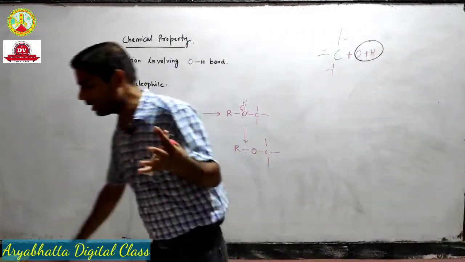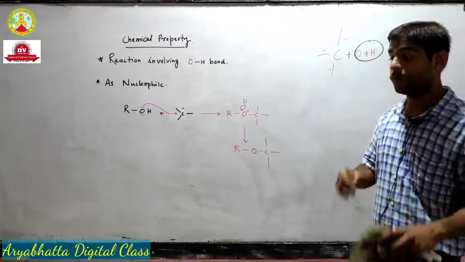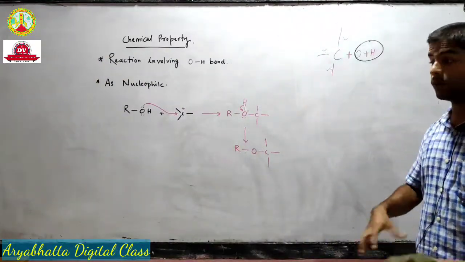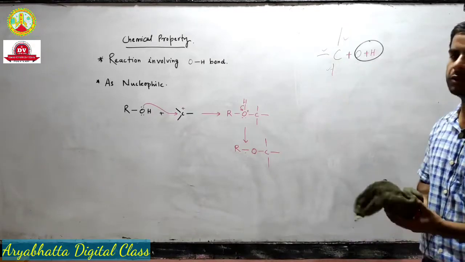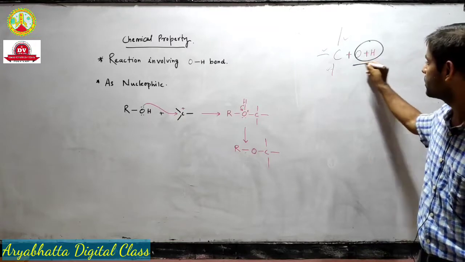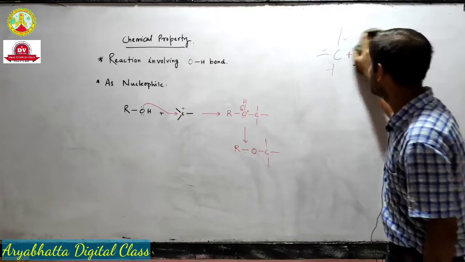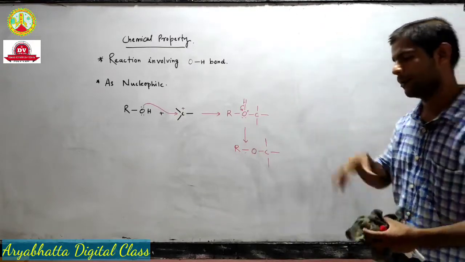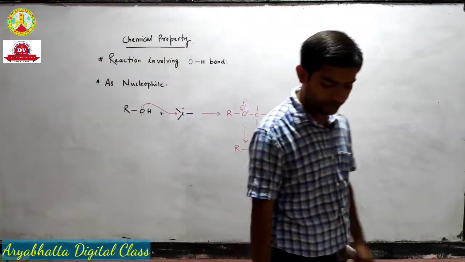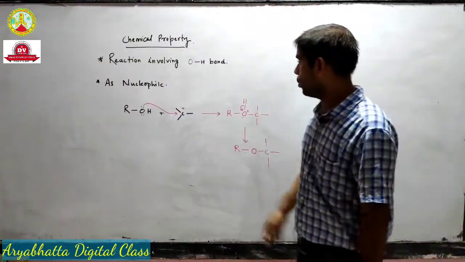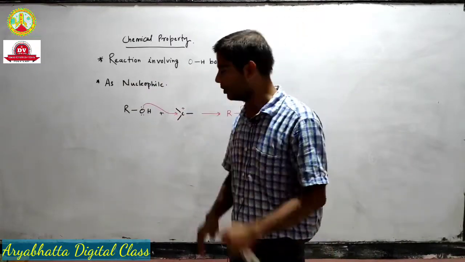What kind of products are expected, and with what type of reagents, in what conditions does alcohol undergo cleavage of this bond, and what kind of product is formed? So we will see questions related to the cleavage of the OH bond, reactions involving the OH bond.